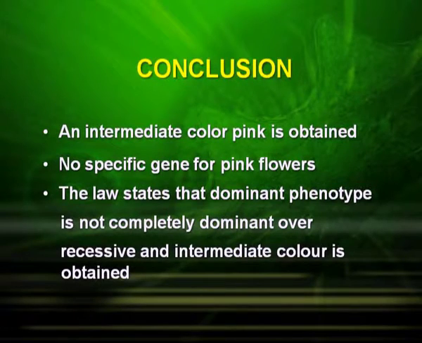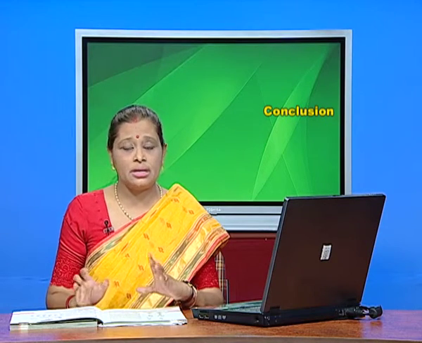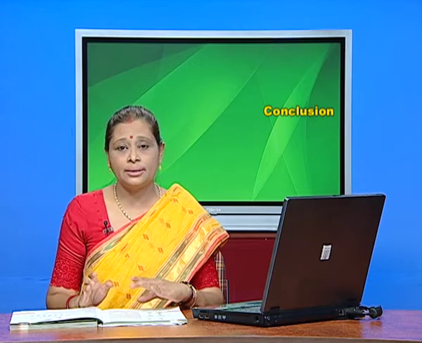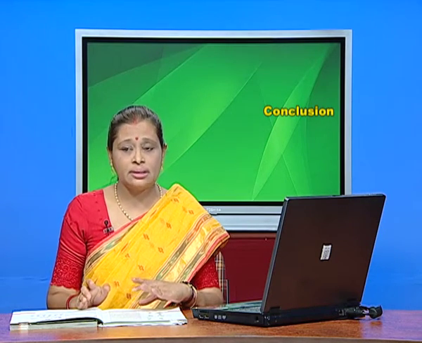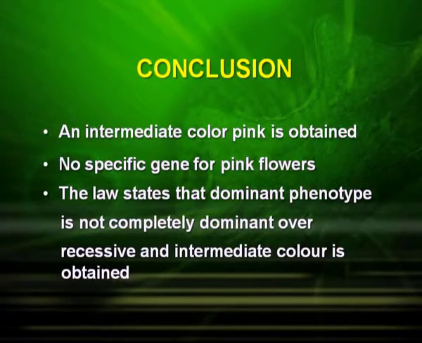So now let us conclude the two laws. First, an intermediate color pink is obtained. Second, no specific gene for pink flowers. That means, why was the pink color obtained? Because there had been no specific genes. The red was dominant and the white was recessive, but the pink color was an intermediate between the red and white. So the law states that the dominant phenotype is not completely dominant over the recessive and an intermediate color is obtained.